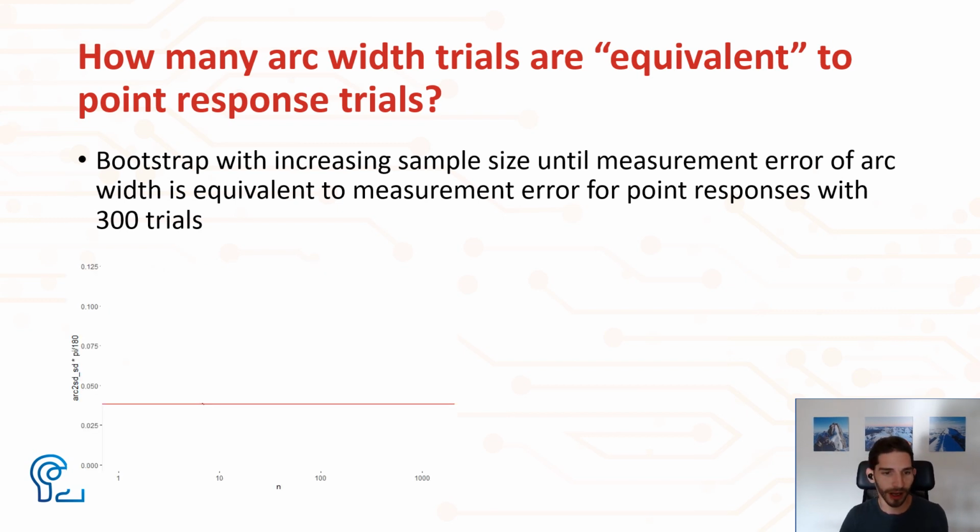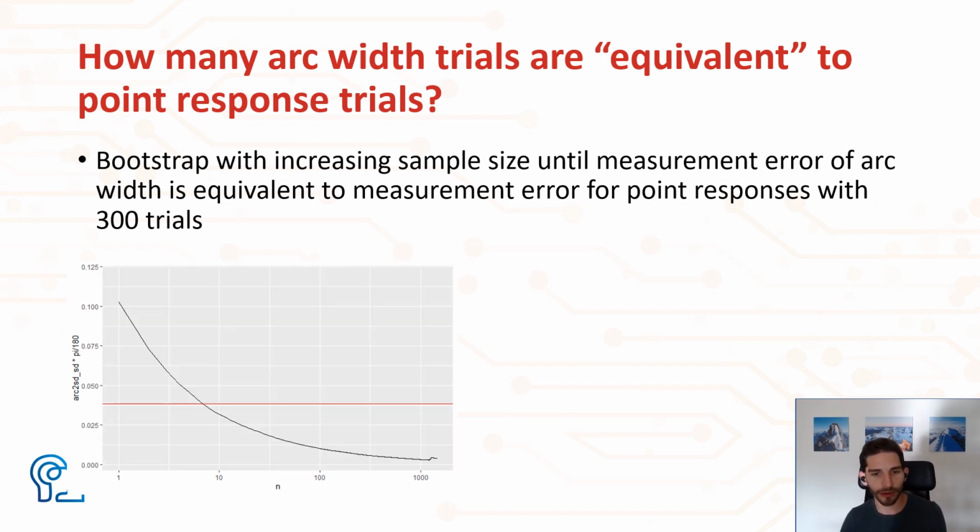When we do that, on this graph, on the x-axis, I have the number of bootstrap samples, and on the y-axis, I have measurement noise. The red line is measurement noise from the continuous reproduction task from 300 trials.